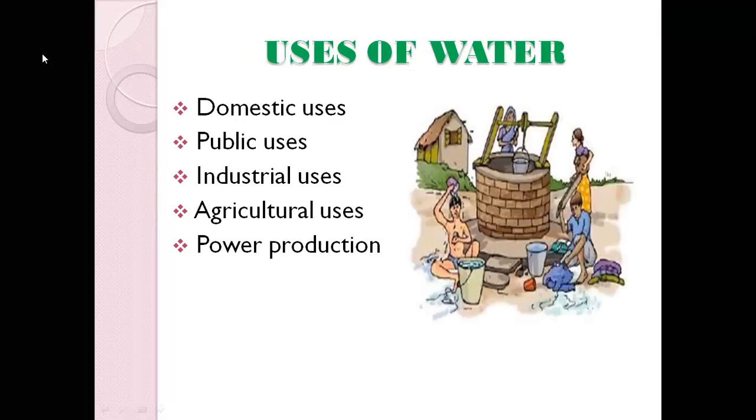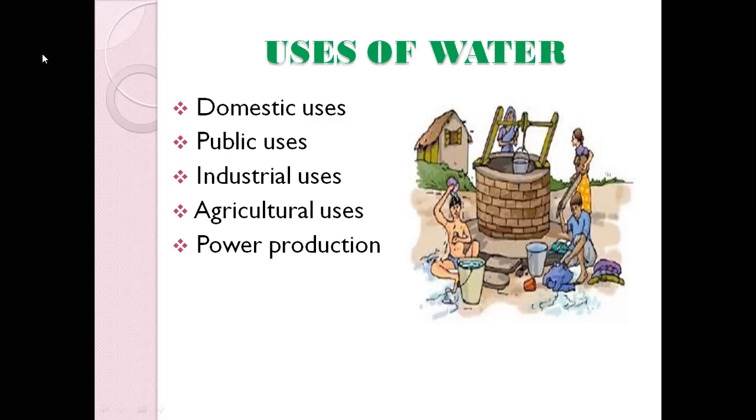The next thing is we'll see what the uses of water are. First is domestic use, okay. Domestic use is where we use it in a house setting, like cleaning our house, bathing, cooking, washing our clothes. All those come under domestic use. Public use is when we use it for cleaning public roads, public construction, for firefighting, okay. Any construction around public areas, public places, those come under public use.